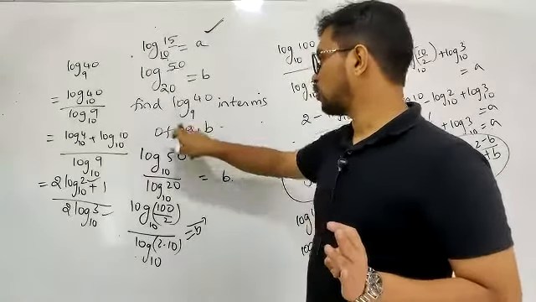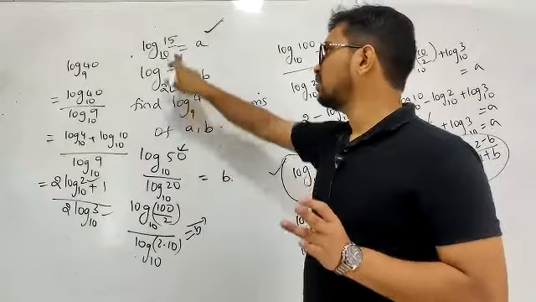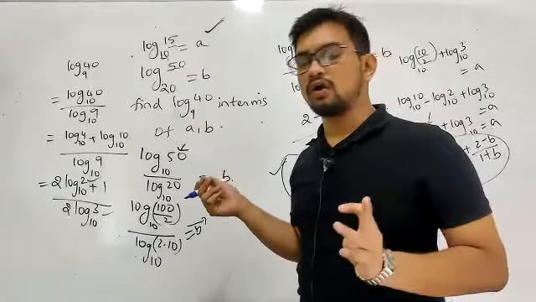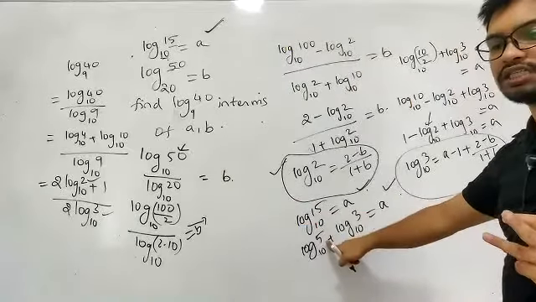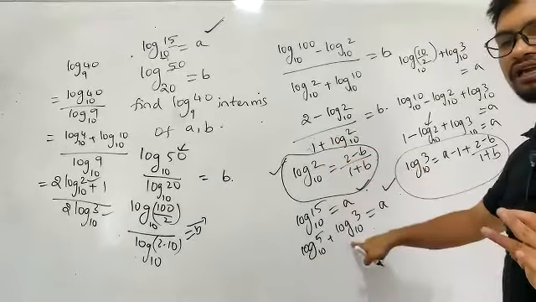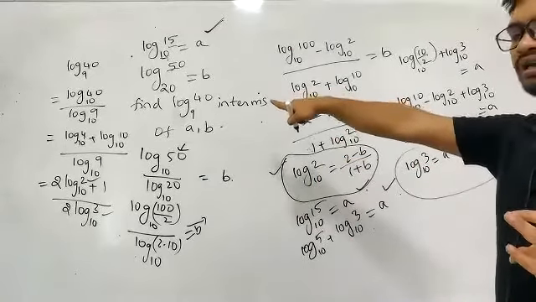ఏమీ లేదు. ఇది ఇచ్చింది log 40 to the base 9. మనకున్న values ఇవి. So what we want, either we want log 5 values, log 2 values, log 3 values. A log 5 value నేను అవాయిడ్ చేశాను ఎందుకంటే already there is a value of log 2 to the base 10. So I have tried to convert into this manner. అది చేస్తే ఆటోమేటిక్ గా ఆన్సర్ వచ్చేస్తుంది అక్కడ.